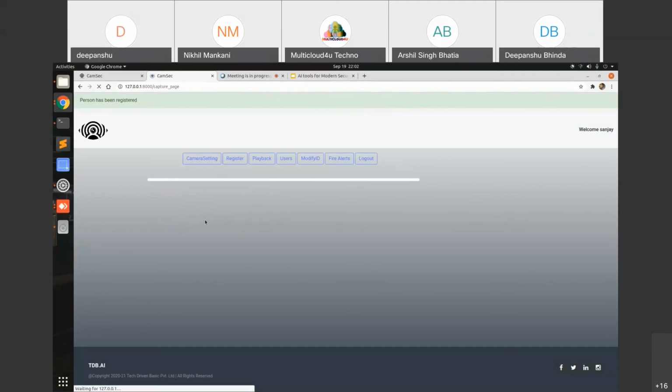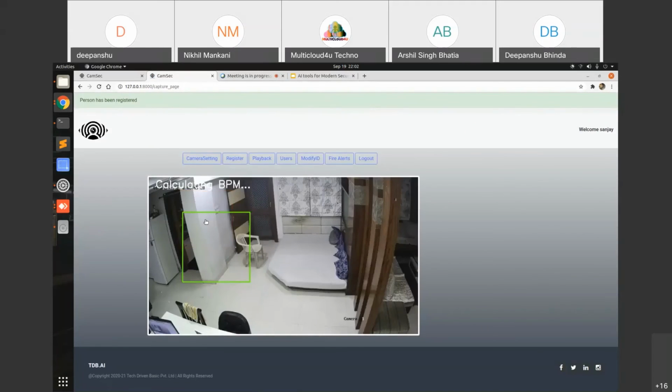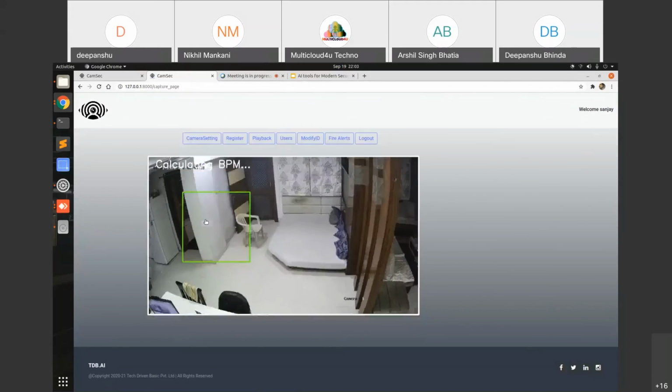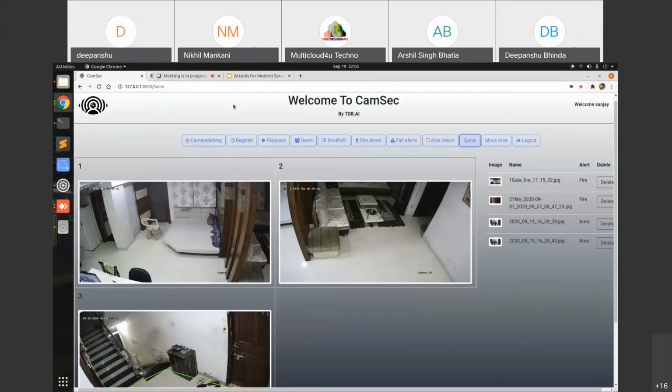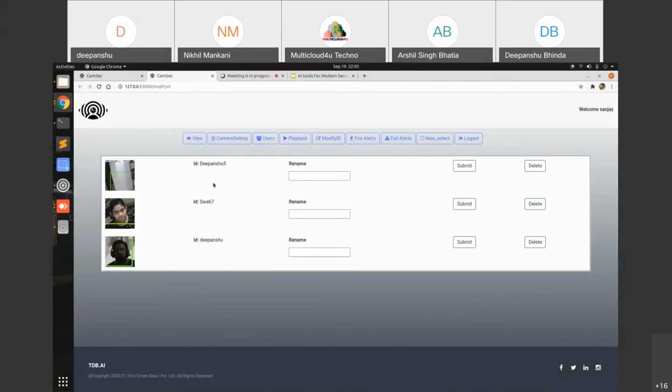Now that my name has been registered, I just have to go onto the green box over there and stand there. It will calculate my heart rate as well as my face. Tell me what to do. Go to modify ID. Opening modify ID. As you can see, Dipanshu 5 face has been registered.